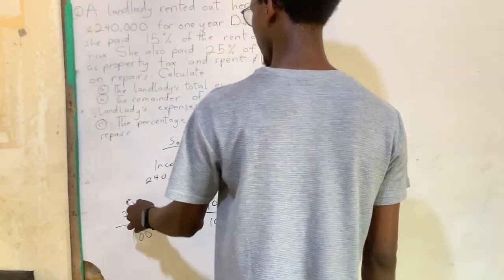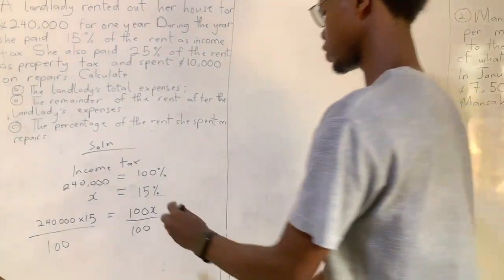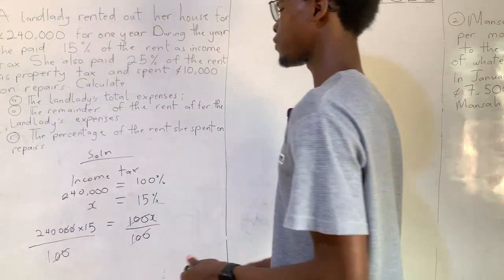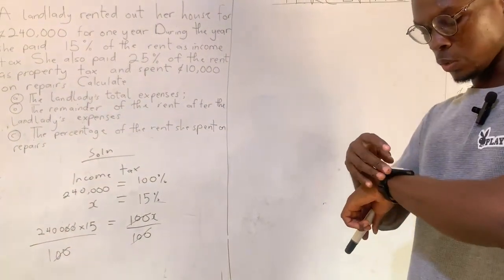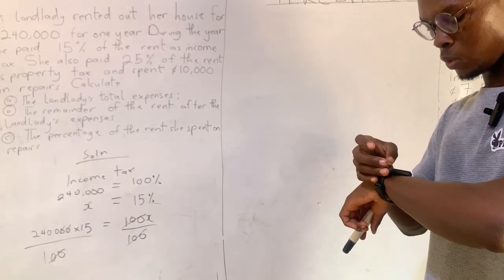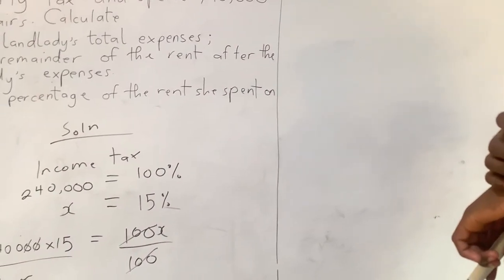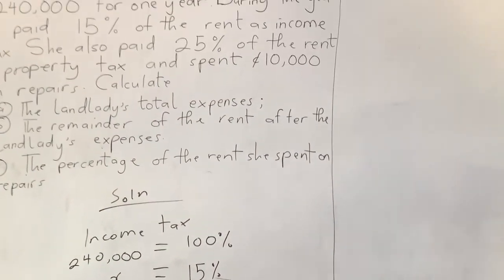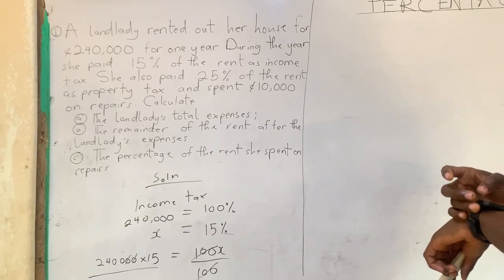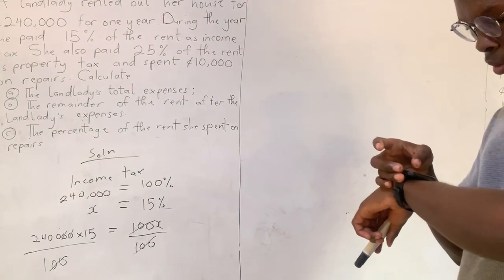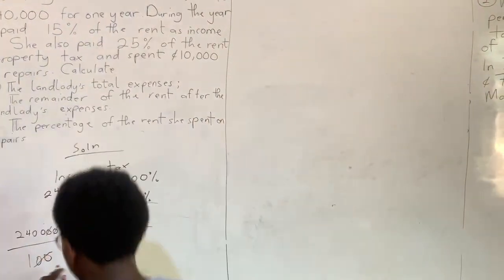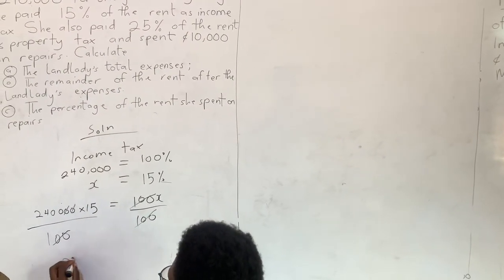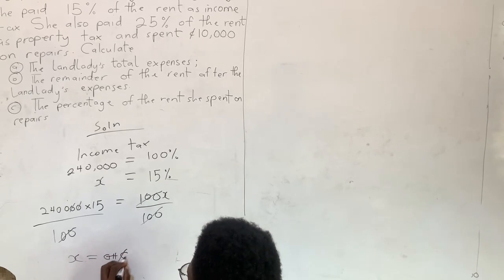Now the reason why I didn't multiply this by that straight away is because I'm going to use the zeros from the 100 to take care of this, so that in the end, I have 2,400 times 15. Let me work that real quick on my calculator. I don't want to waste a lot of time. So 2,400 times 15 is 36,000. Let me just make it x is equal to 36,000 cedis.